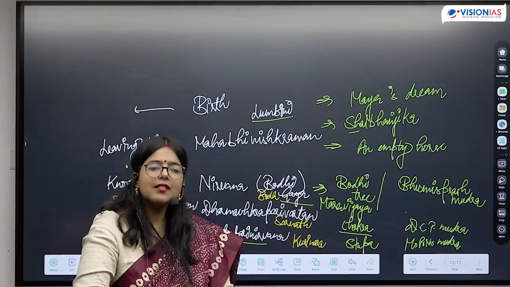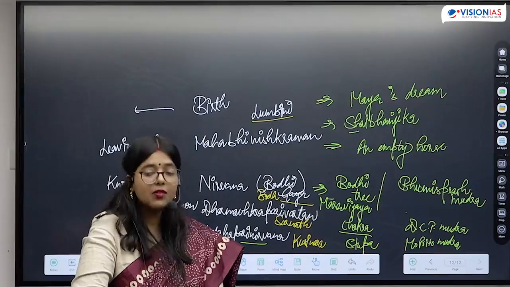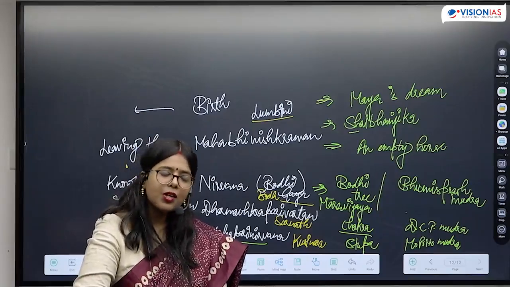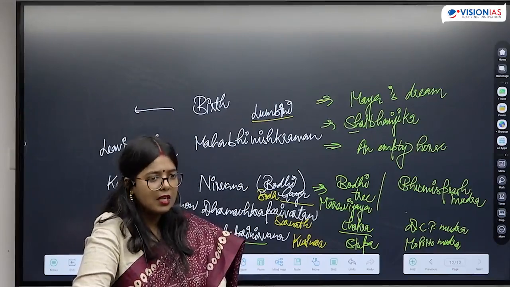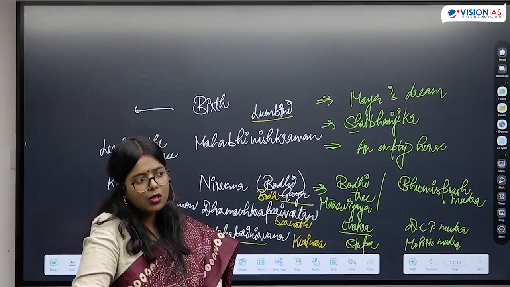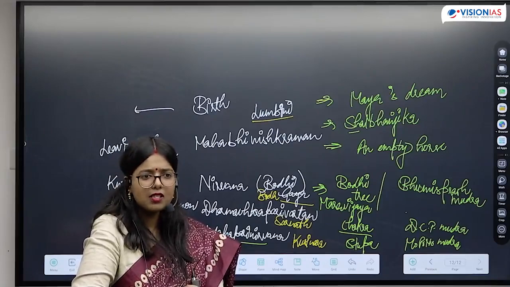Now, when Buddhism spread to various other areas of the world, various cultures interpreted these symbols in their own ways. For example, have any of you been to a Japanese Buddhist temple?